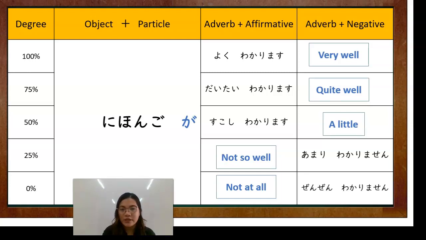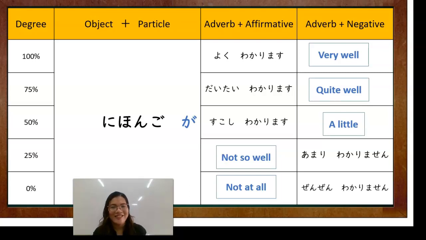Okay? So, you can use it with adjectives. You can use it with verbs. Just know that when you use yoku, daitai, and sukoshi, our verb or our adjective would be positive or affirmative. When you use amari and zenzen, the verb or the adjective is always in negative form.